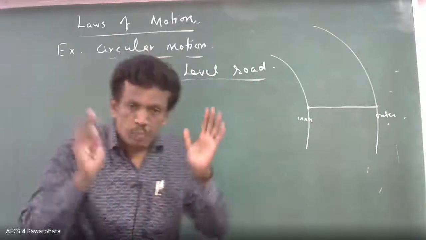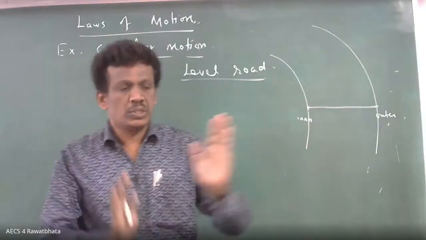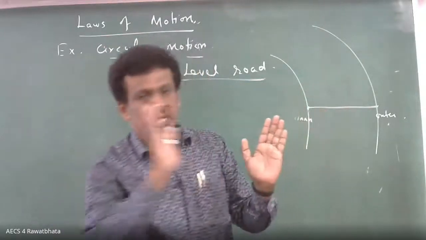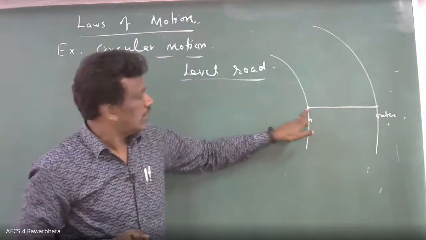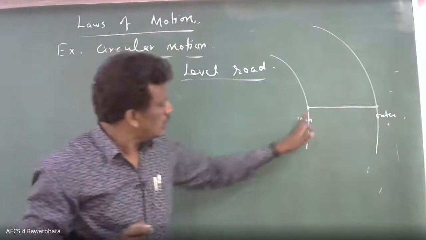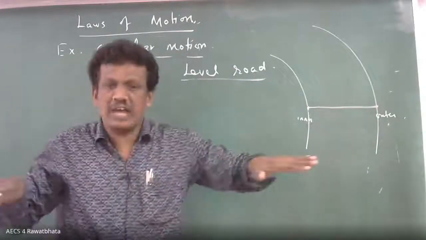When you go by vehicle and make a turn, without centripetal force you are not able to make the turn. Now focus on the level road: the inner and outer edges of the road are at the same level.